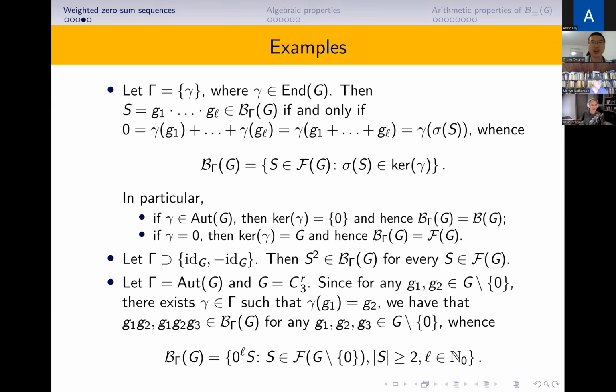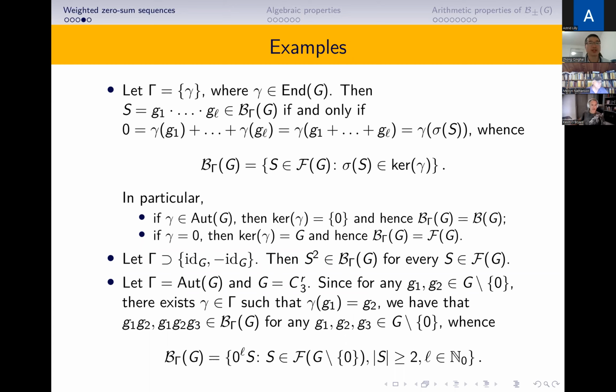This means S is a Gamma-weighted zero-sum sequence if and only if sigma(S) is in the kernel of gamma.